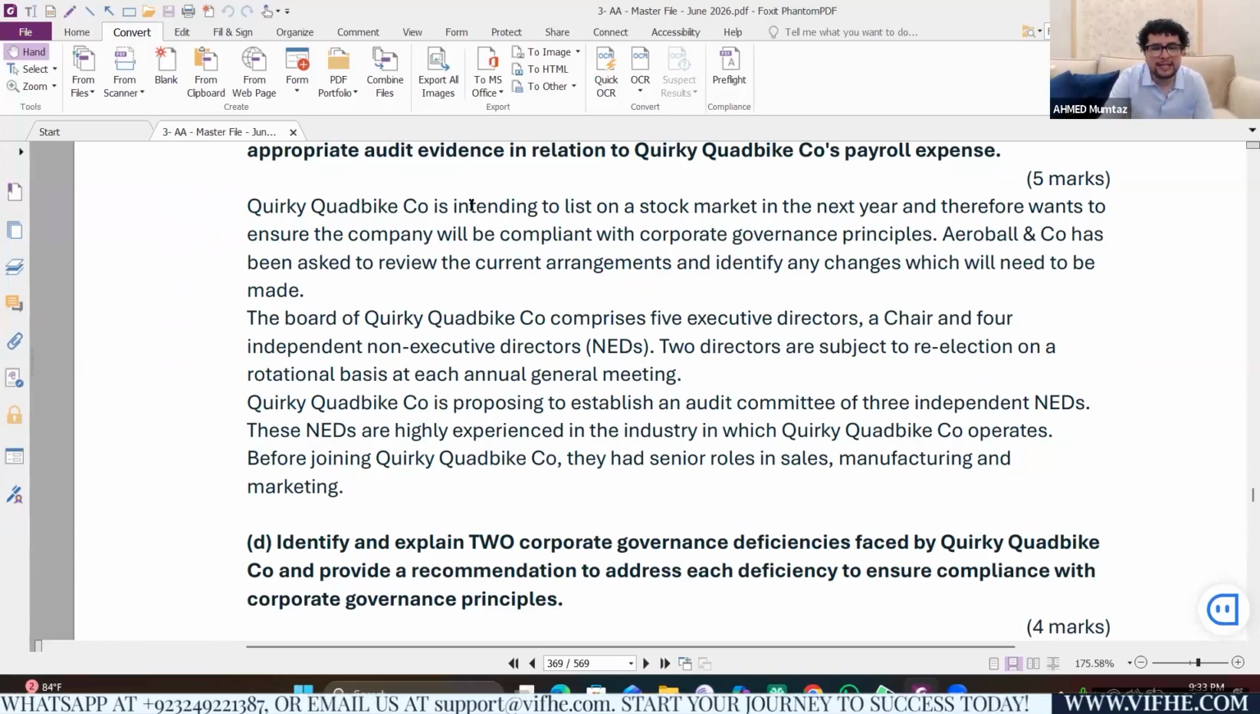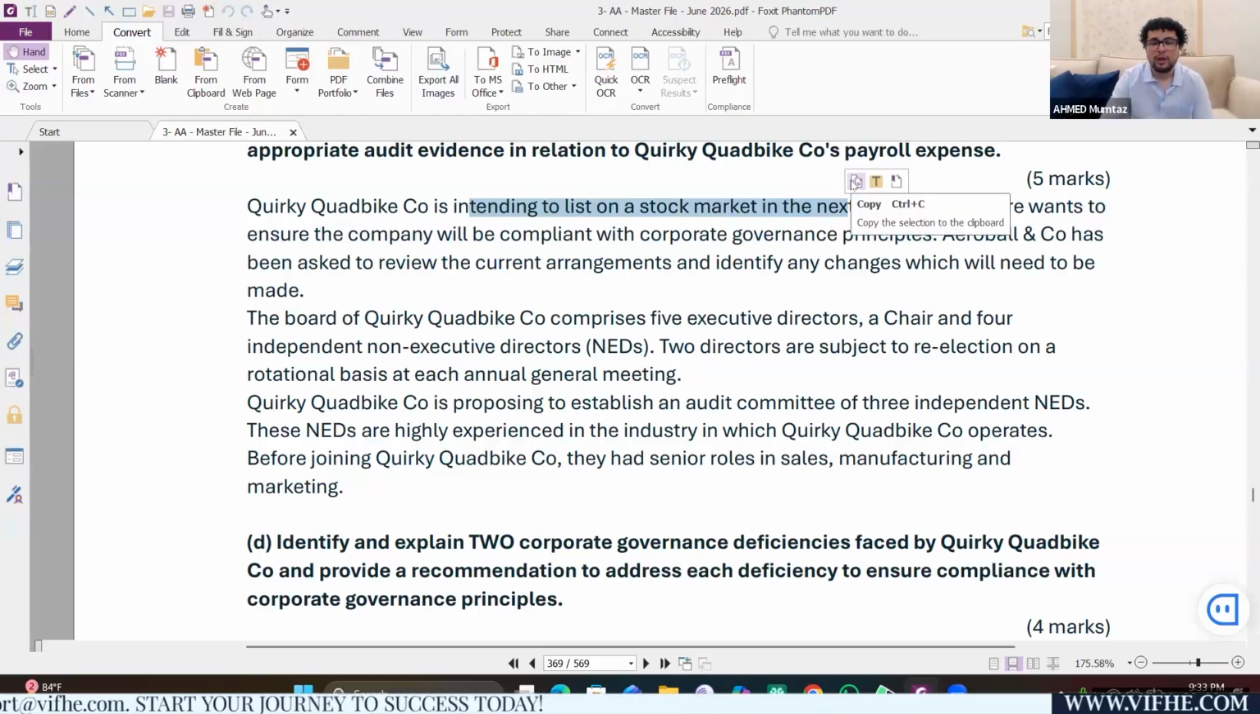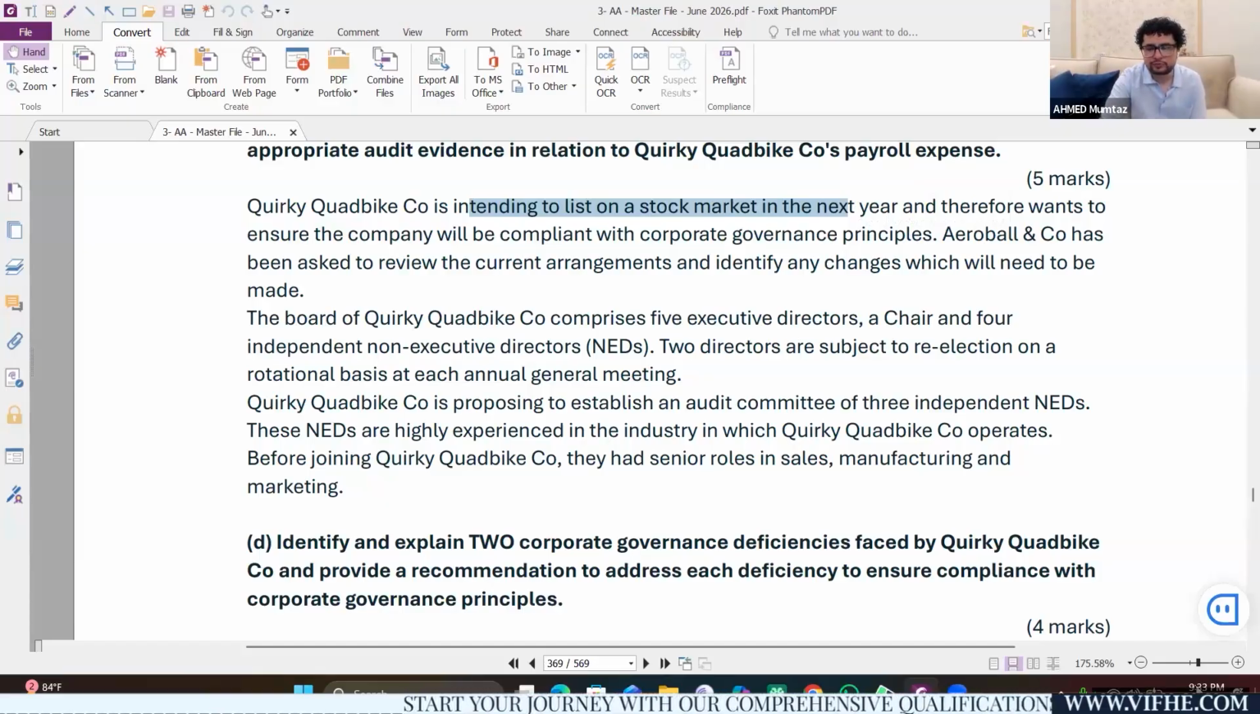So my client is intending to list on a stock market in the next year. So they want to be a listed company in the next year. And therefore the company wants to ensure that they comply with corporate governance principles. The company has been asked to review the current arrangements and identify any changes which will need to be made.